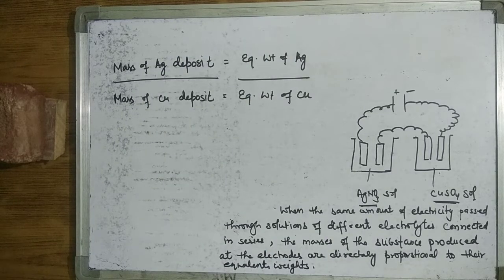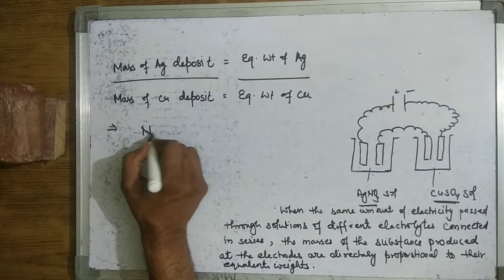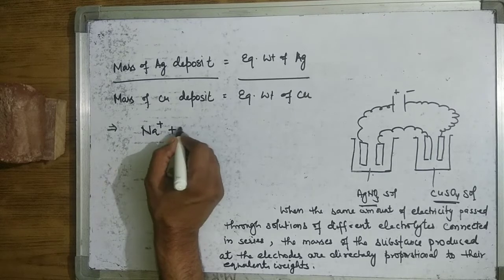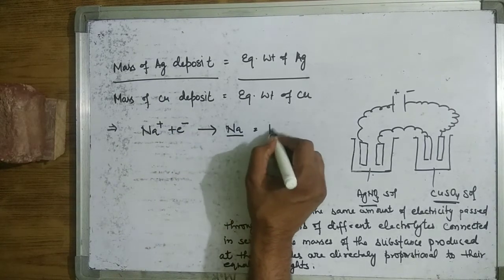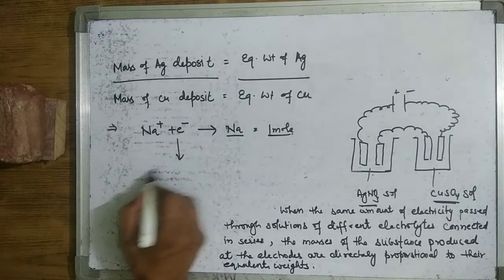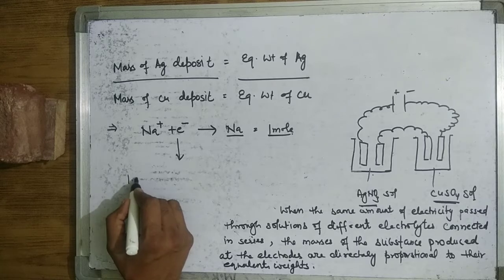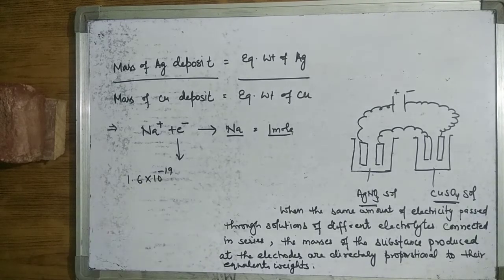Now we study the quantitative aspect. Suppose we want to deposit 1 mole of sodium. How much charge does 1 mole of sodium require? The charge present on an electron is 1.6 into 10 raised to power minus 19 coulomb.